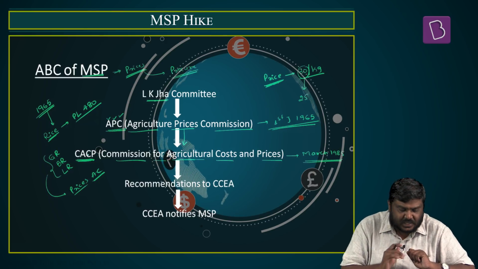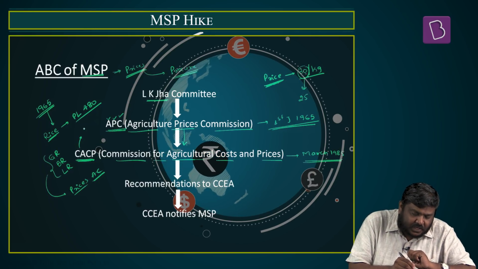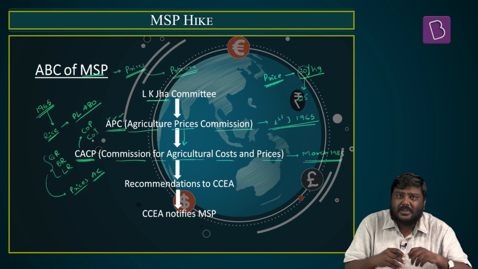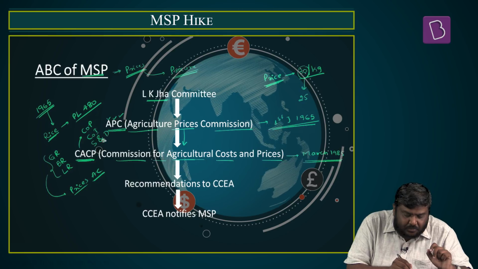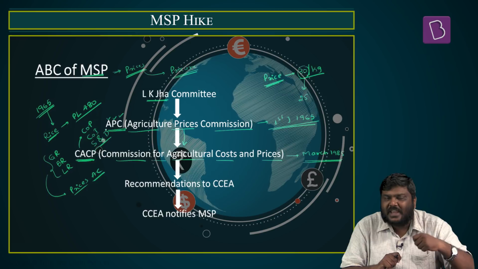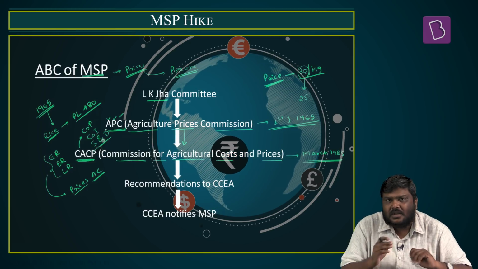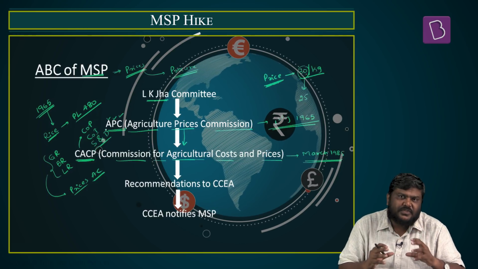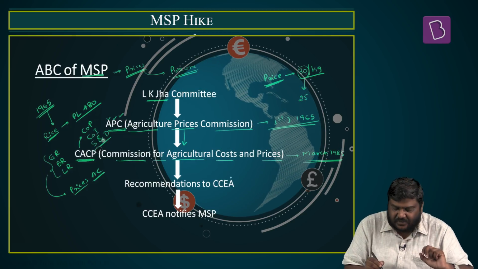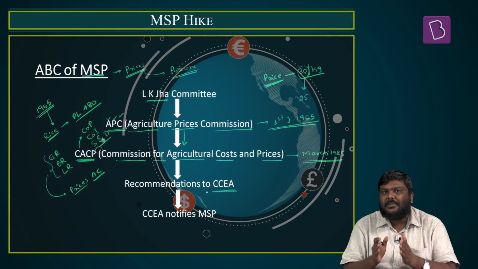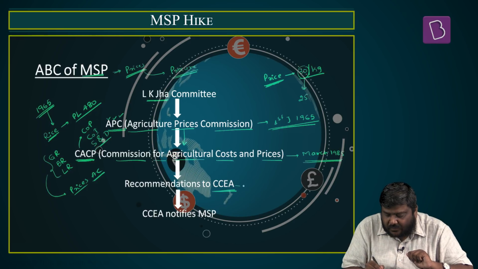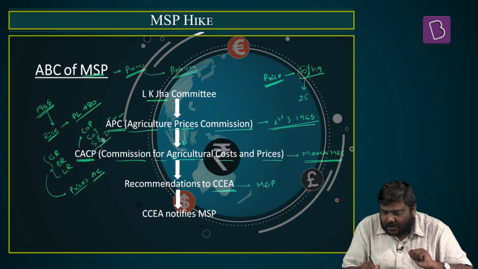Basically, CACP says the factors it will consider are the cost of production, that is the cost of inputs, the forces of supply and demand in both the domestic market as well as the international market, and the implication of this MSP on the consumers of the product, and so on and so forth. Based on various factors, it will give a recommendation of an MSP to the Government of India, specifically the CCEA, the Cabinet Committee on Economic Affairs, and the Cabinet Committee on Economic Affairs will notify MSP for agriculture commodities.